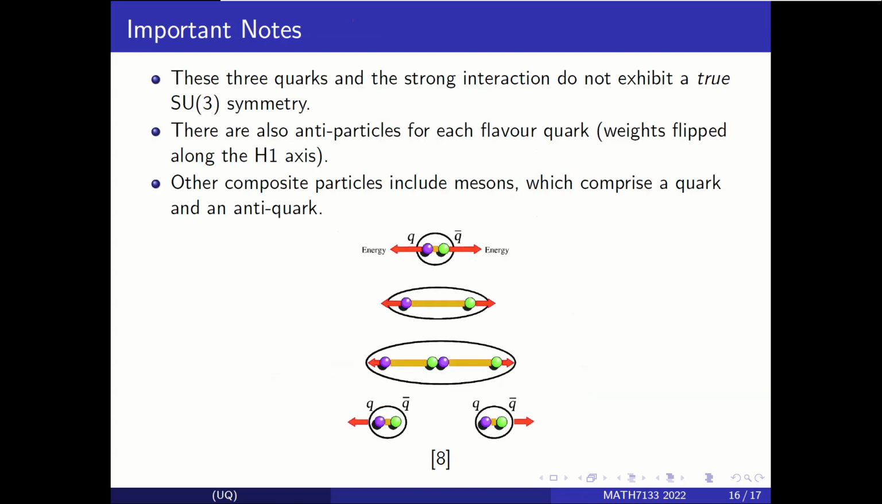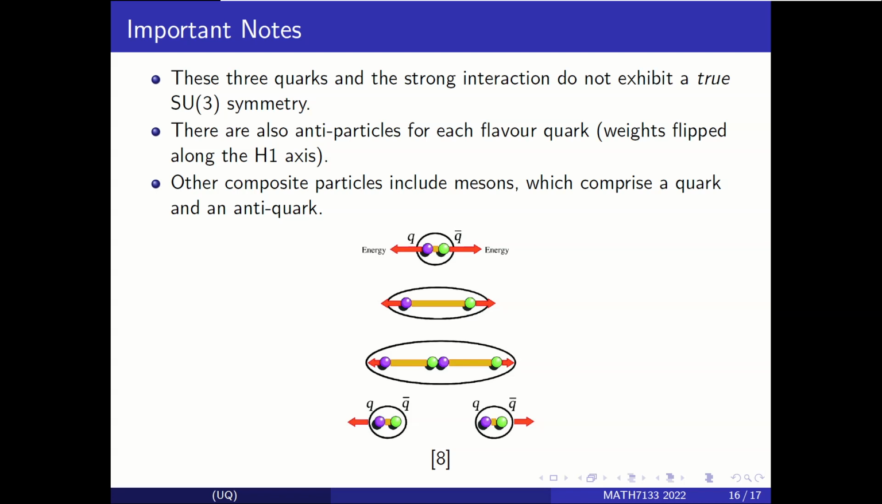Some important notes, however, are that there is not a true SU(3) symmetry among these three quark flavors. Specifically, as up, down, and strange quarks have different masses and charges, then if the state space of particles is acted on by an SU(3) Lie group element, then it is likely that many conservation laws would be violated. In addition, each flavor quark has a corresponding antiparticle, and these antiquarks simply have their weights flipped along the h1 axis.